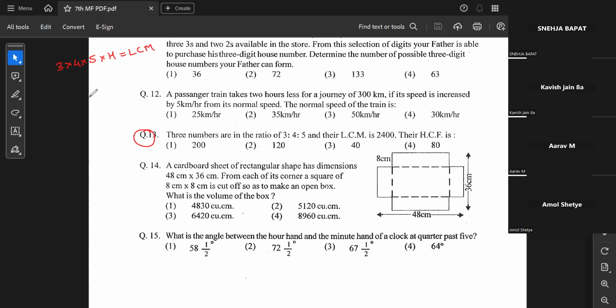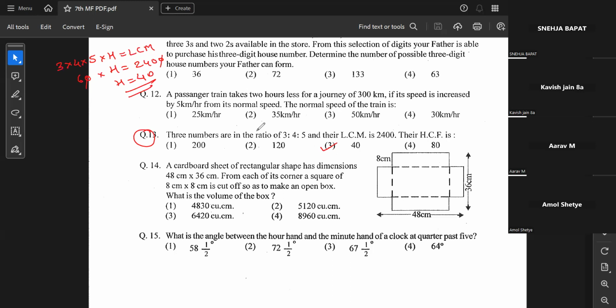Simple. So 3 times 4 times 5 is 60, so 60 multiplied by HCF gives you 2400. So 0 gets cancelled and HCF goes as 40. Yeah. Simple formula.